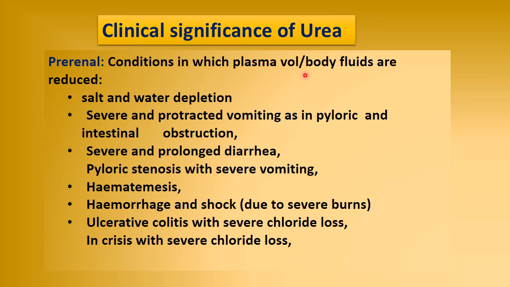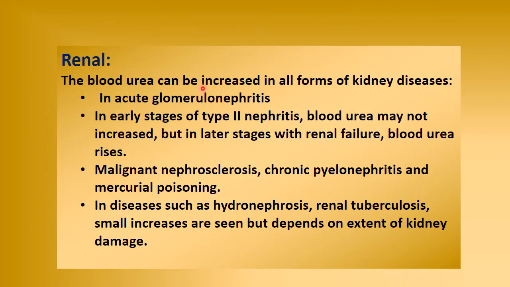In that case, salt and water depletion takes place: severe and protracted vomiting, severe and prolonged diarrhea, pyloric stenosis or severe vomiting, hematemesis, hemorrhage or shock, ulcerative colitis with severe chloride loss, Addisonian crisis with severe chloride loss. It is there in pre-renal conditions. Now in renal conditions, in acute glomerular nephritis, early stage of type 2 nephritis, blood urea